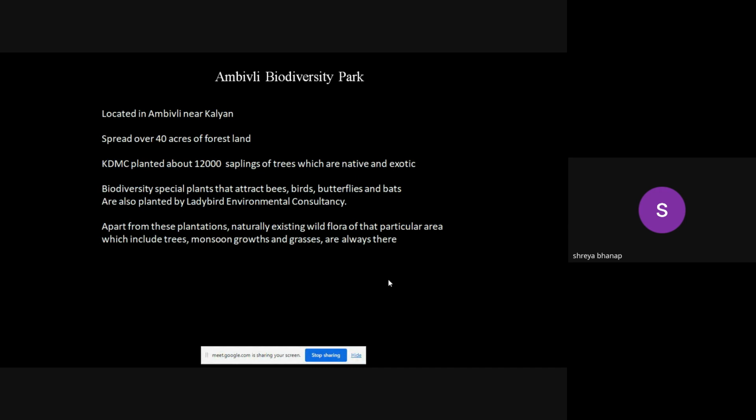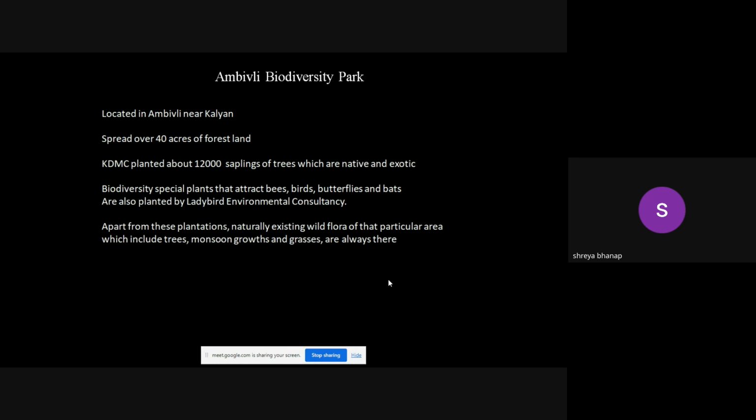No plantations were there. It was kind of a barren land. Only wild species were thriving on that land. So this land was taken up by Kalyan Dombivli Municipal Corporation, and they planted around 12,000 saplings of trees in that area.